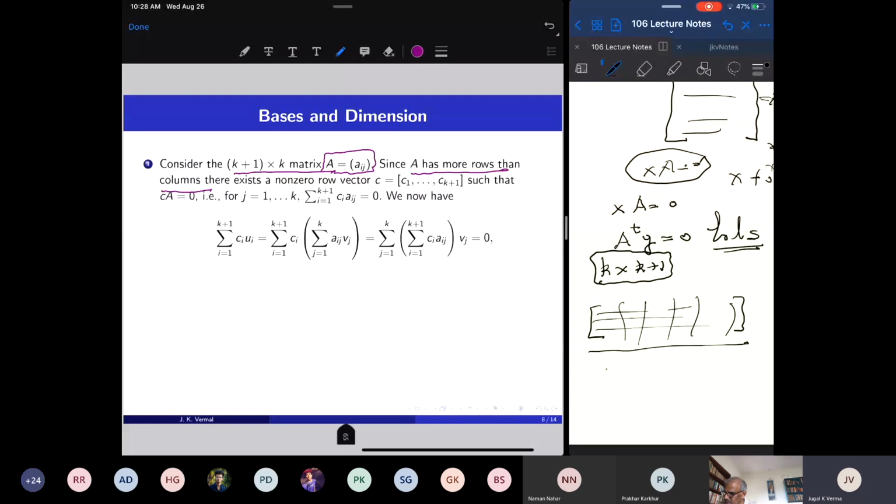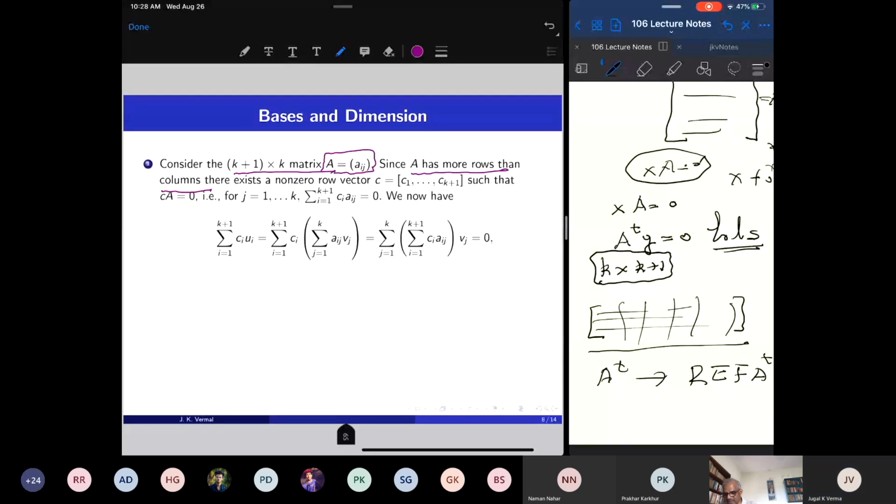And I have this homogeneous system of linear equations. When I convert A transpose into its row echelon form, it will have k rows and k plus 1 columns. The number of pivots cannot exceed k, because there are k rows. So there is at least one non-pivotal column.